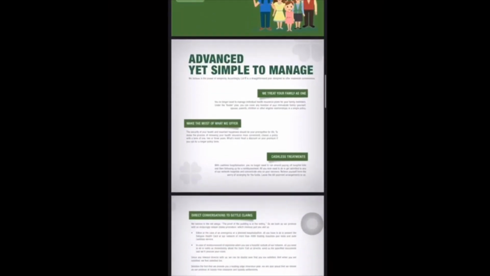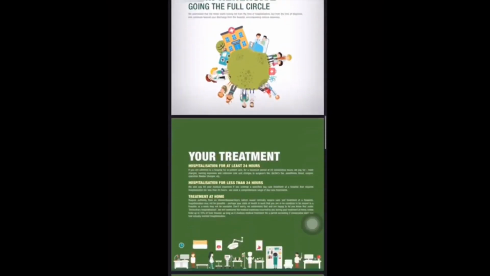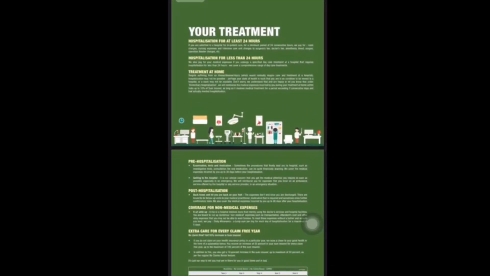Your treatment is taken into consideration after 24 hours of hospitalization. The daycare procedures which are completed within 24 hours are also covered under this plan. The treatment at home, which is known as domiciliary expenses, is also covered at 10% of the sum assured.